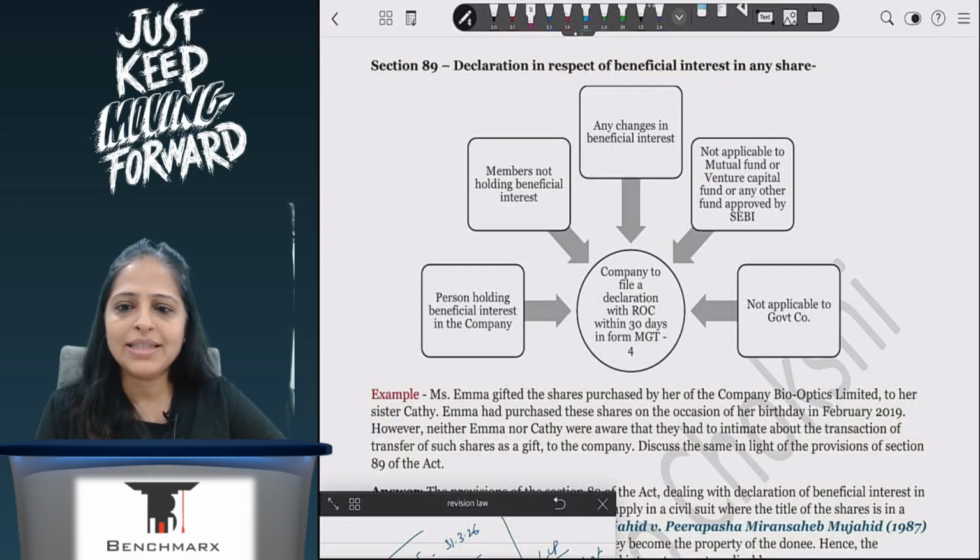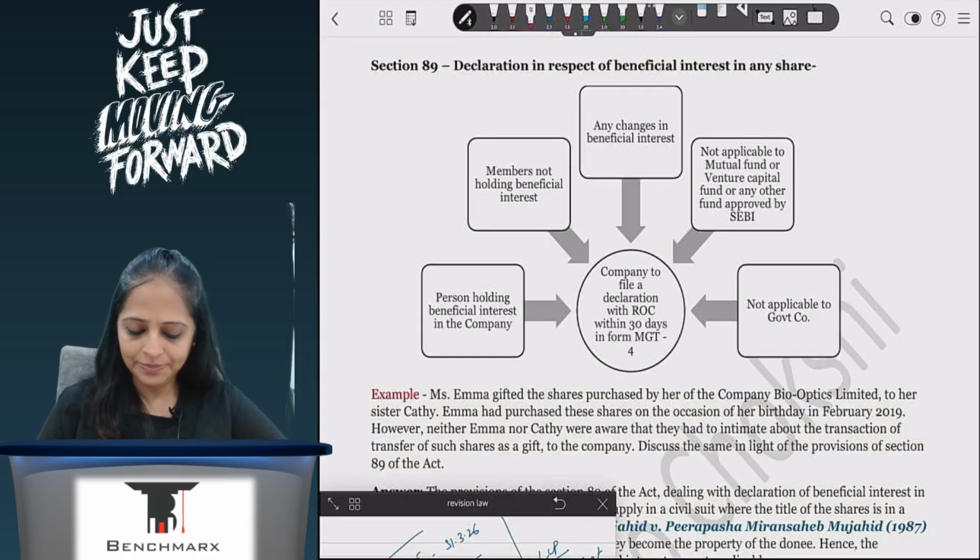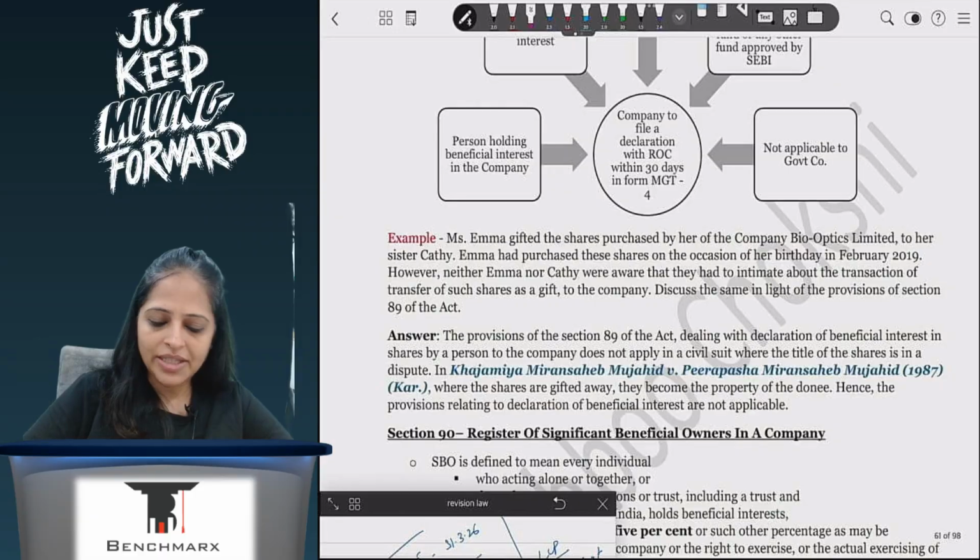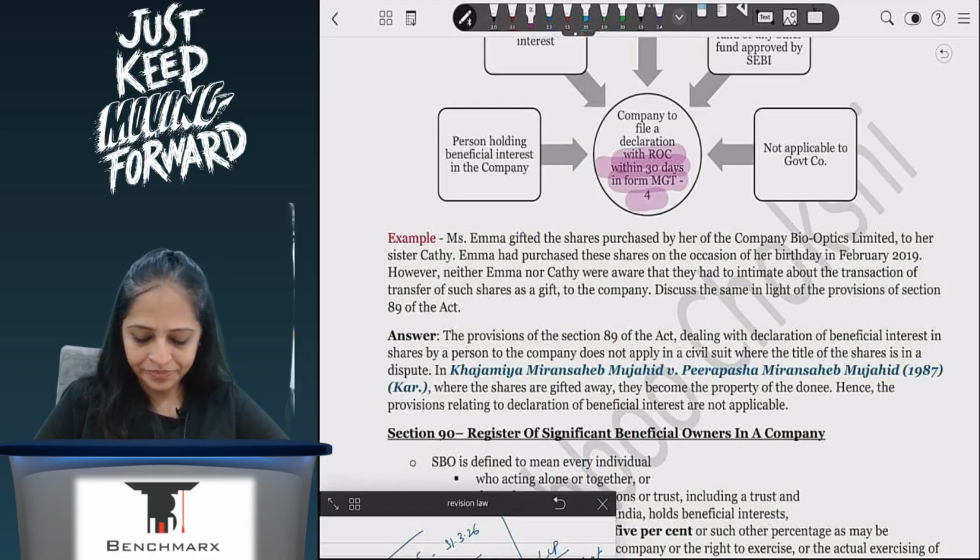Mutual funds or any SEBI registered funds which are investing in companies never hold on behalf of the fund. They are always holding on behalf of the investors, and they are already governed by SEBI, so this rule is not applicable to them. But otherwise, if I am holding on behalf of a minor, I will have to give details to the company that I'm holding it for the beneficial interest of the minor. If there's any change, I will highlight that change as well. And once the company comes to know, they have to inform the ROC within 30 days in form MGT-4.